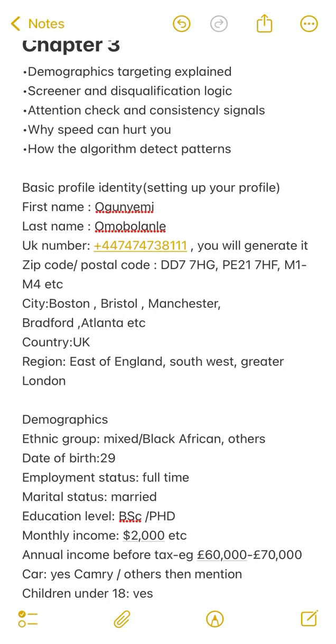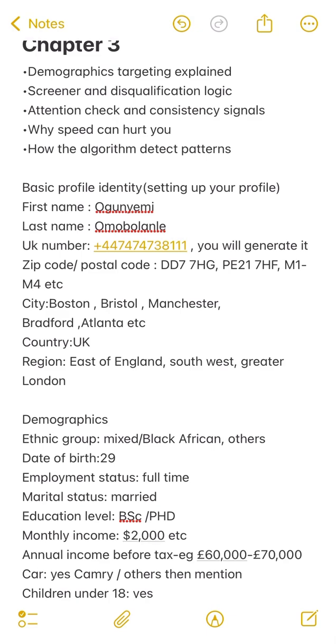When it comes to the screener, this is how surveys screen you. When you want to start taking your survey, there are some first questions that they will be asking you. These questions are not the real survey. The survey has not started. They are asking you these questions to know if you are really a good match, a good fit for the survey available at the time.